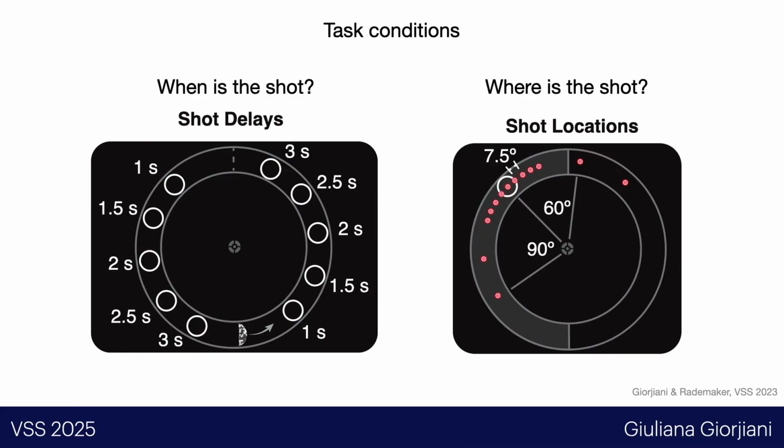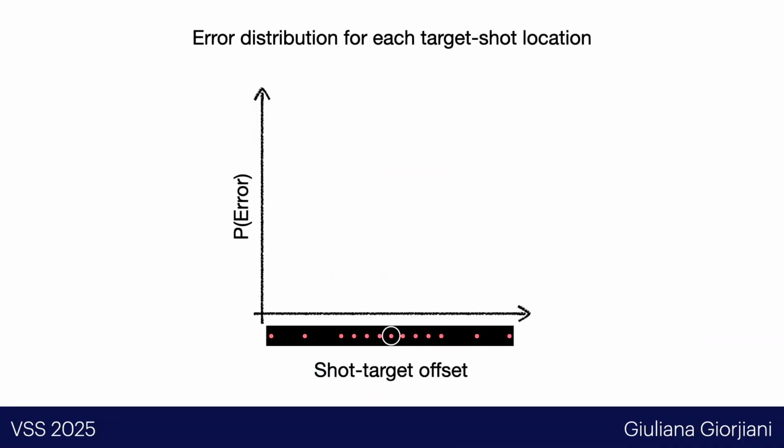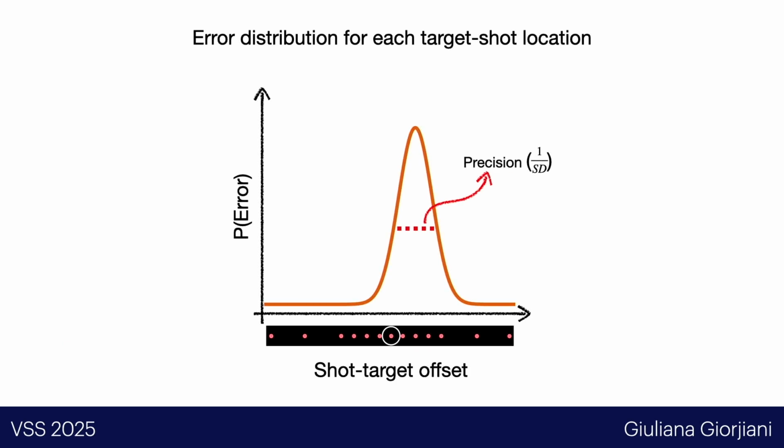And we manipulate two variables here. The first one was when this shot happened, and the other one was where this shot happened. By manipulating these two variables, we can measure the participants' precision in estimating the target location by looking at the error distribution around the target. If I plot, for example, the error distribution here, we can use the standard deviation as a metric of precision, and we can use the mean of this distribution as a metric of bias.